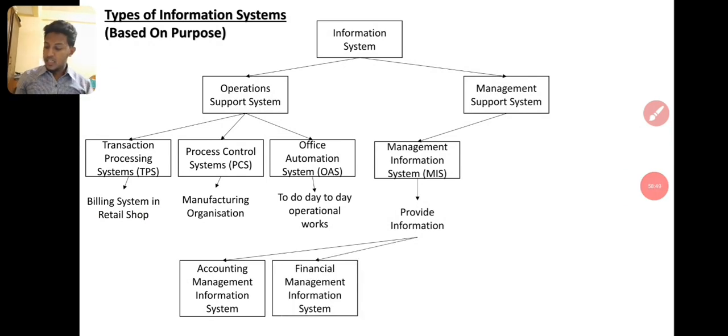Then the finance management information system. The finance management information system provides financial information to all the managers within an organization, including the chief financial officer. The chief financial officer analyzes historical and current financial activity, projects future financial needs, and monitors and controls the use of funds over time using the information developed by the MIS department.